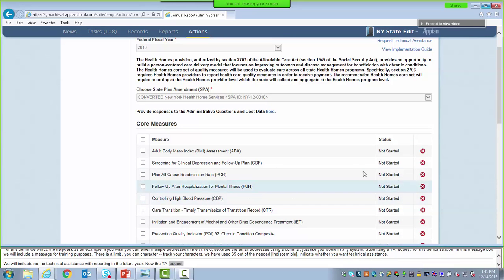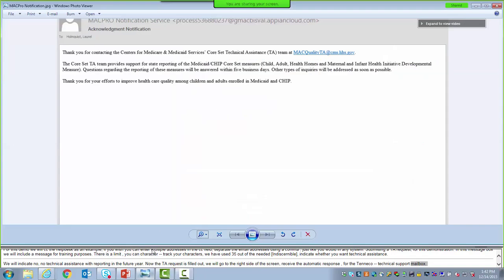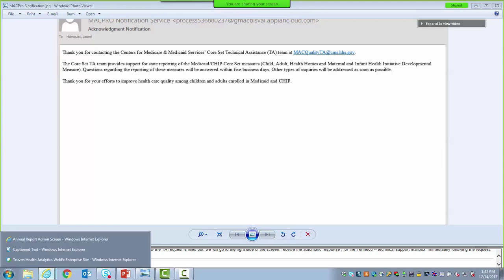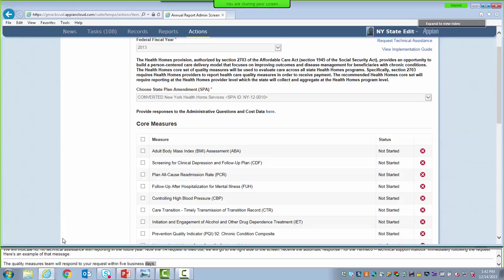You will receive an automatic response from the Medicaid and CHIP Quality Measure Technical Support and Analytics Support Program mailbox immediately following the submission of your request. Here's an example of what that message looks like. The Quality Measures TA team will respond to your request within 5 business days. Again, as a reminder, only submit technical assistance requests through this avenue if they are related to measure content. All questions related to how to use MacPro should be directed towards the MacPro Help Desk, which we will review in more detail at the end of this demonstration.